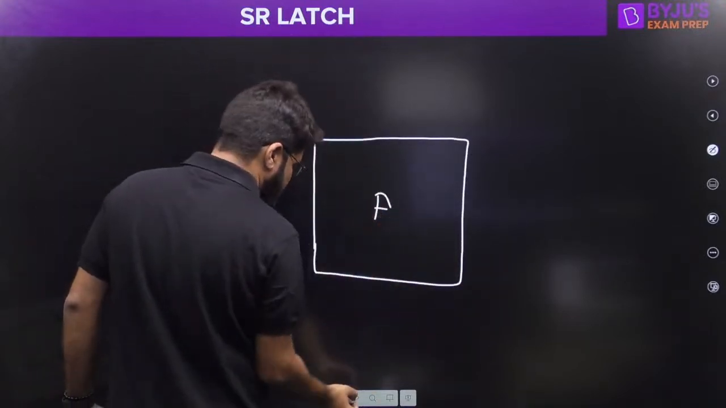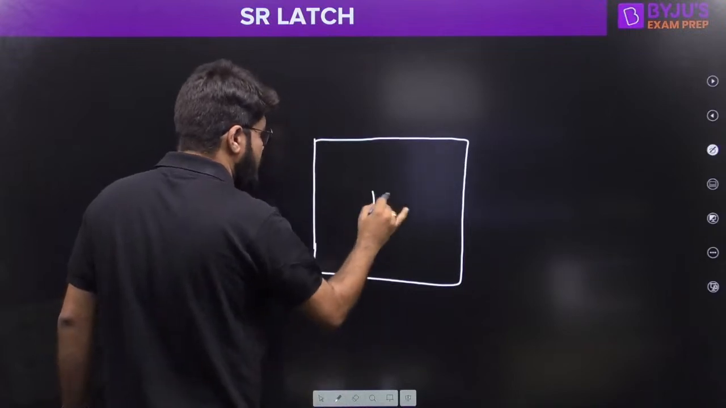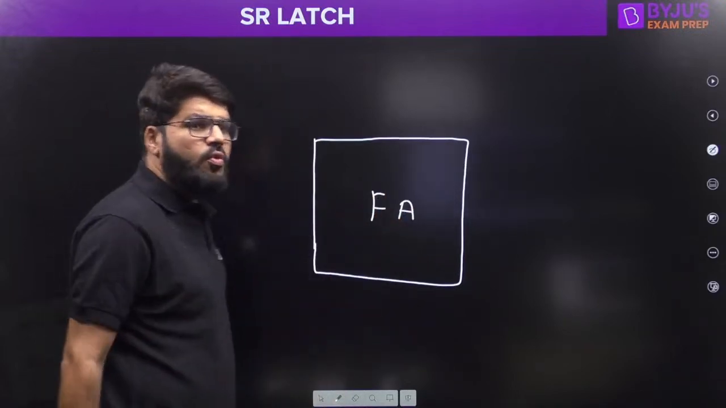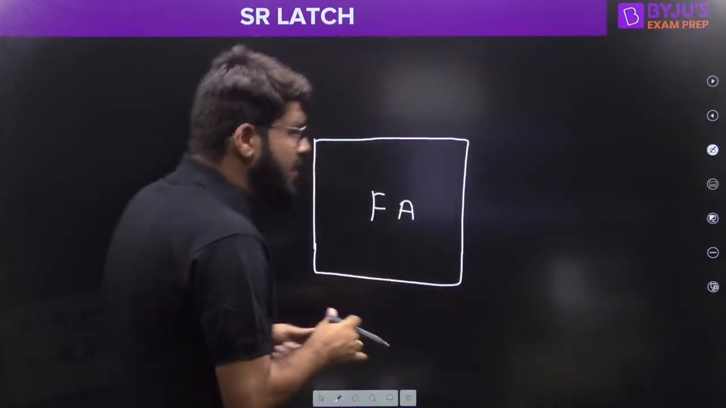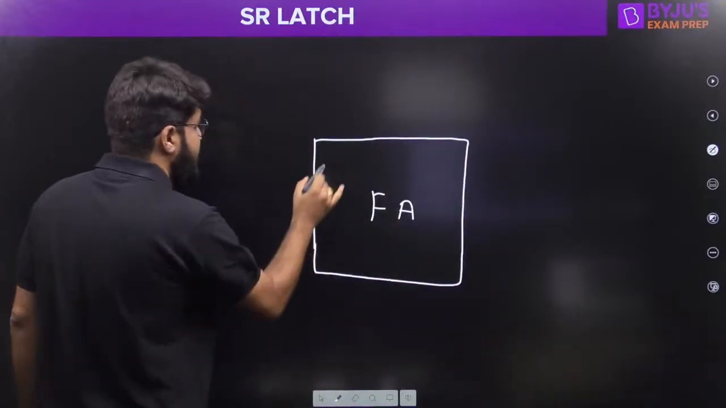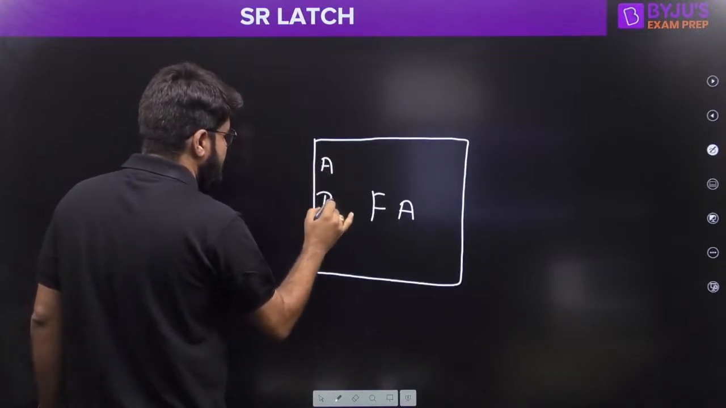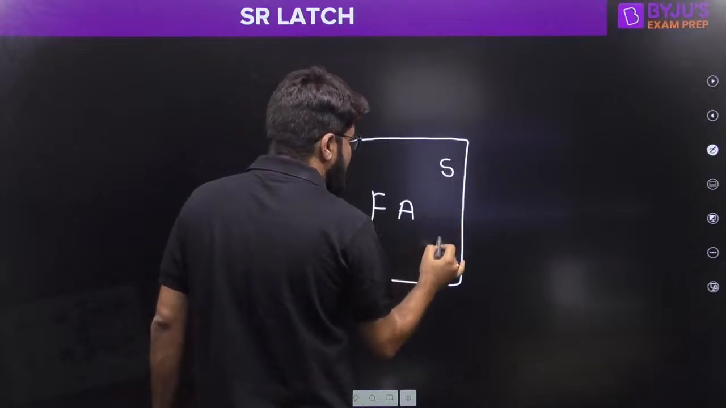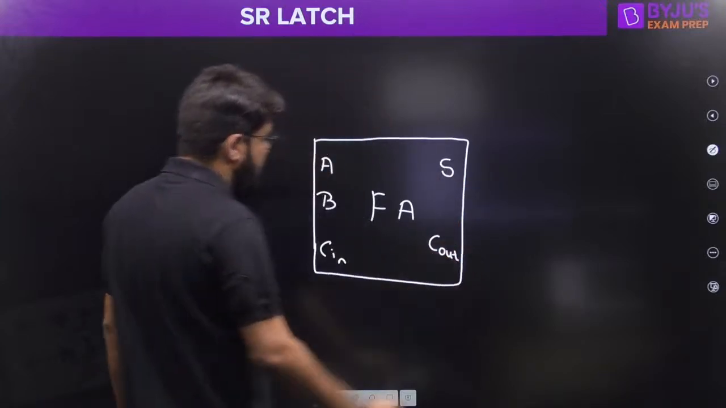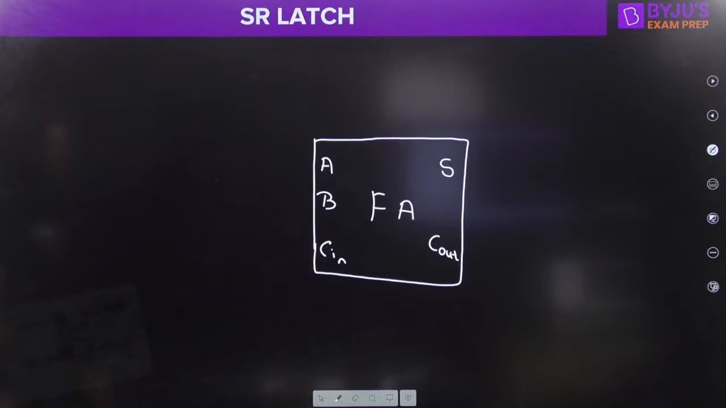Let me use a single full adder to complete this design. Just keep noticing with me, right? Now, what does a full adder have? In a full adder, you will have the 3 bits to be added, A, B, and carry in, right? And it will have 2 outputs, a sum output and a carry output.